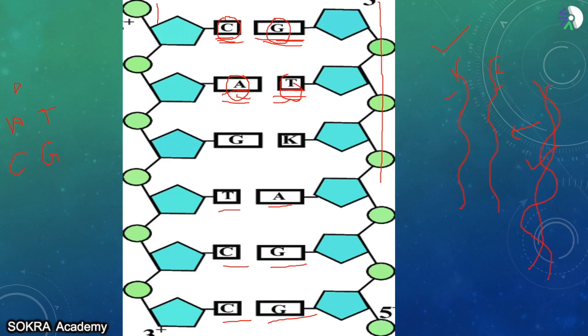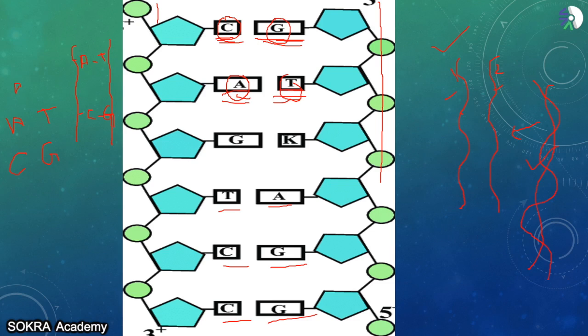Now why is this important? Suppose this is one strand of DNA, and this is another strand of DNA. Both are trying to come together to each other, and they're trying to coil. Now how they are going to coil is, suppose here there is presence of A and here there is presence of C. So when the other strand of DNA is coming here, the strand of DNA which has T will only come and join here, and the strand of the DNA which has G will only come and join here.